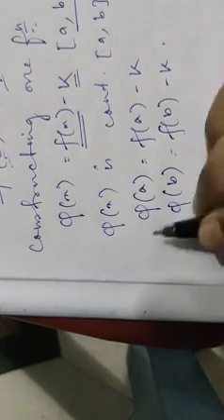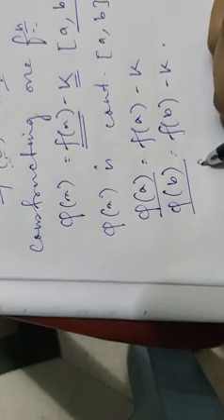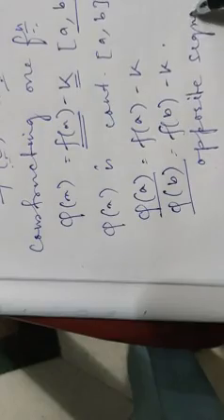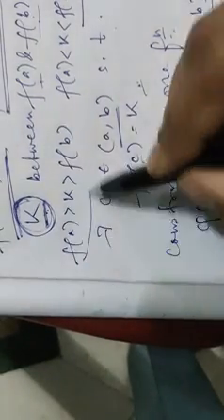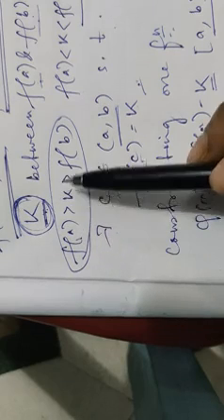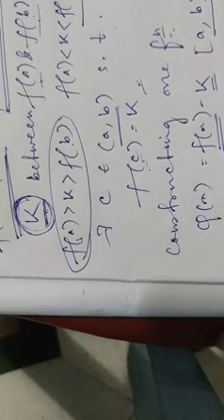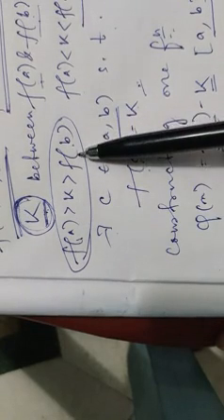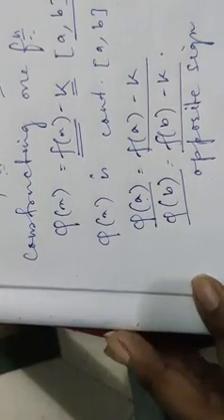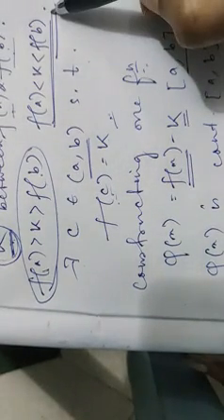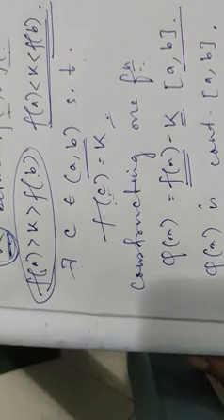Now check, in any case, phi(a) and phi(b) are of opposite signs. Why? Because if you check the case f(a) greater than k greater than f(b), then phi(a) will be positive and phi(b) will be negative. And in the next case, f(a) less than k less than f(b), then phi(a) will be negative and phi(b) will be positive.